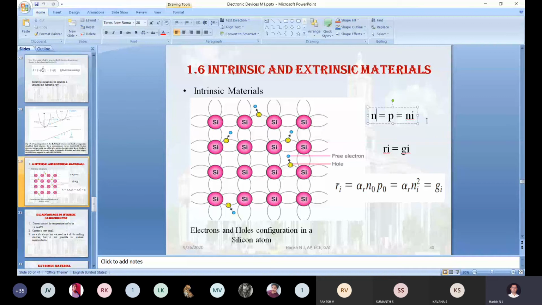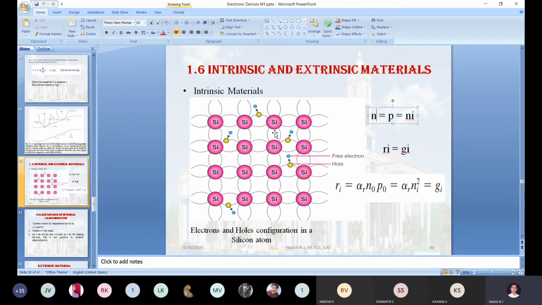For understanding this equation, I will give you one small example. Let us assume that in this silicon crystal lattice, we have 1 lakh silicon atoms.